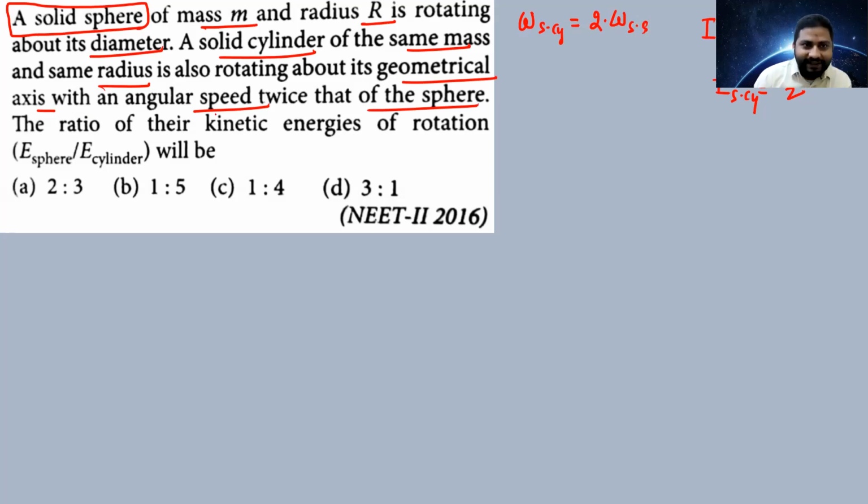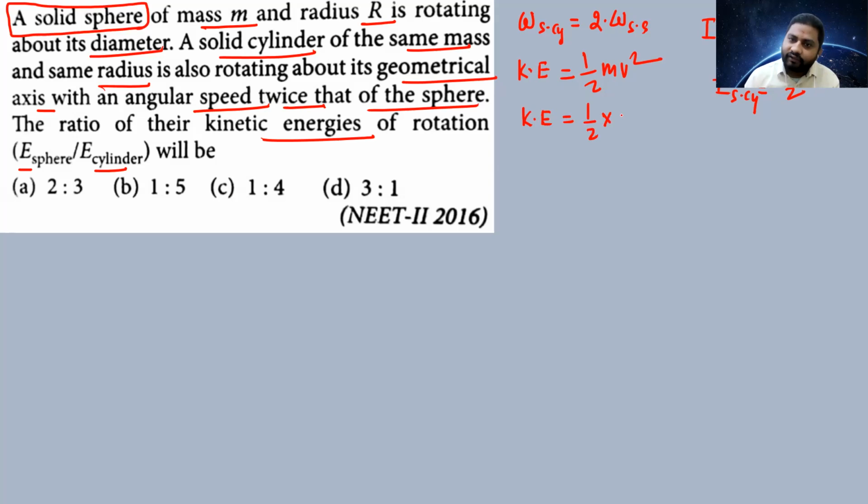See here, its angular speed twice that of the sphere. Okay. The question is what? The ratio of kinetic energies of rotation of the sphere to that of the cylinder. Okay. So for the kinetic energy, they are talking about the moment of inertia and angular velocities. So generally kinetic energy formula is half mv square, my dear children. In case of rotatory motion, this kinetic energy will become half into moment of inertia. M is a mass; it will be represented with moment of inertia in rotatory motion.